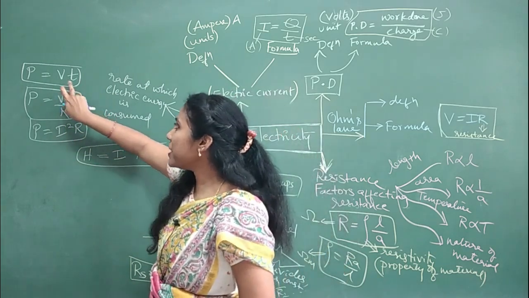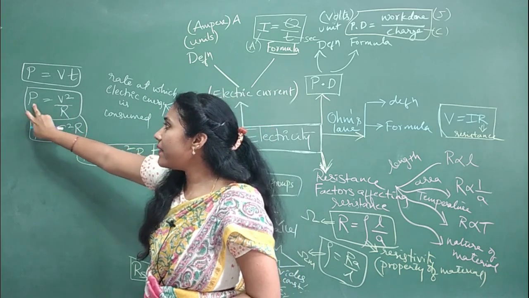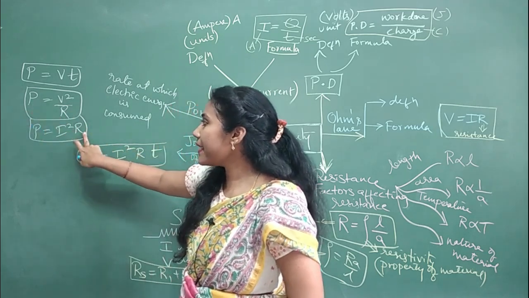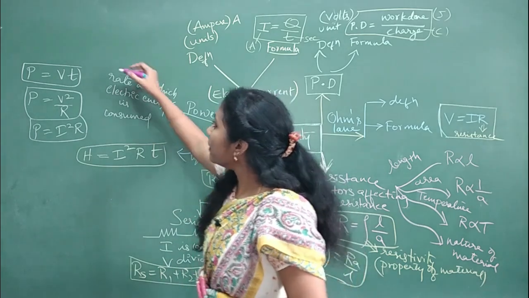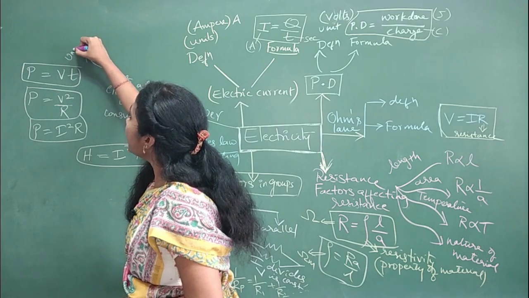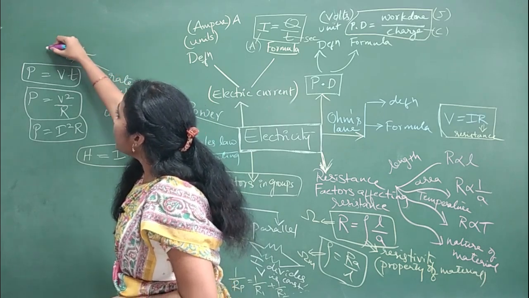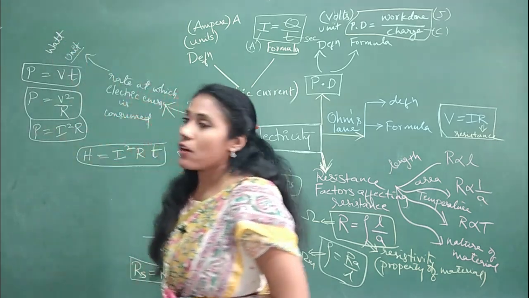So when voltage and time is given, use this formula. When voltage and resistance is given, use this formula. When current and resistance is given, this formula you have to use, right? And one more important thing is, what is the unit of power? The unit of power is watt. The unit of power is watt.